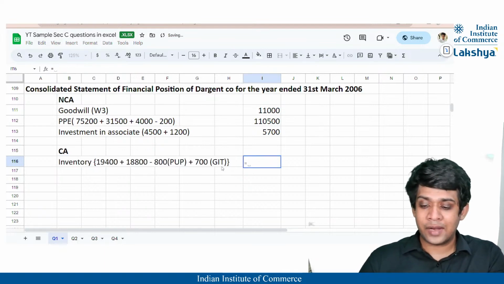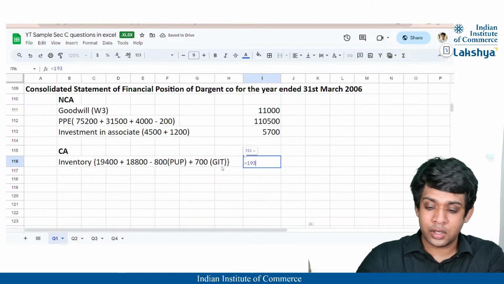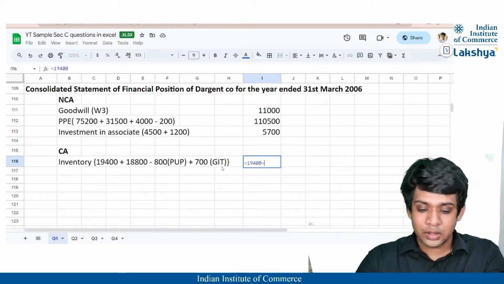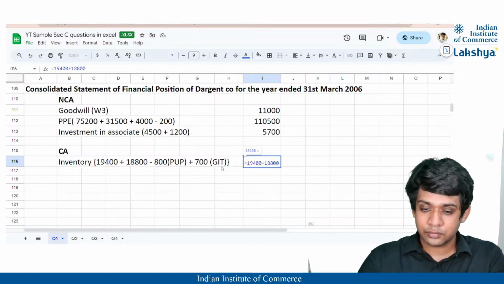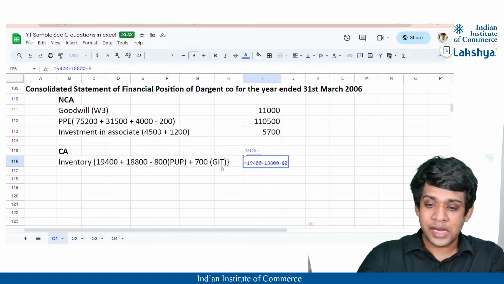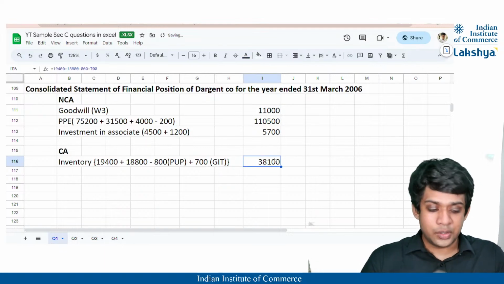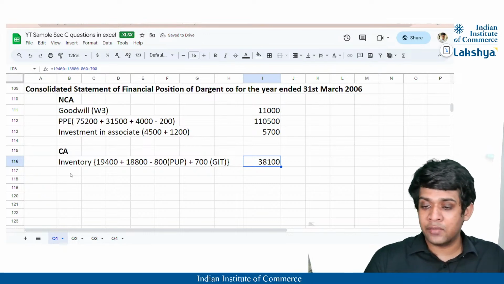Okay, right? So what is going to be our value? 19,400 plus 18,800 minus 800 plus 700, right? 38,100 is going to be nothing but our inventory.